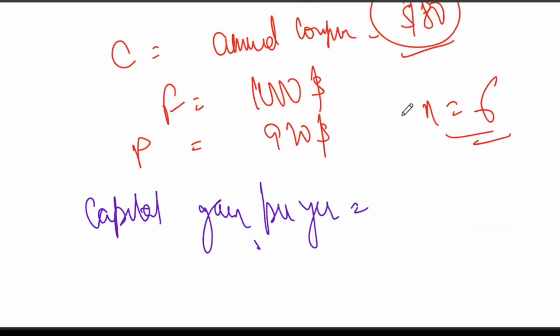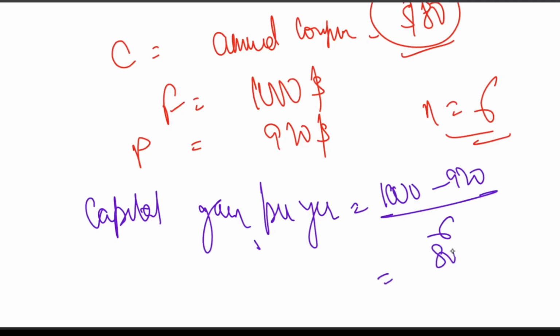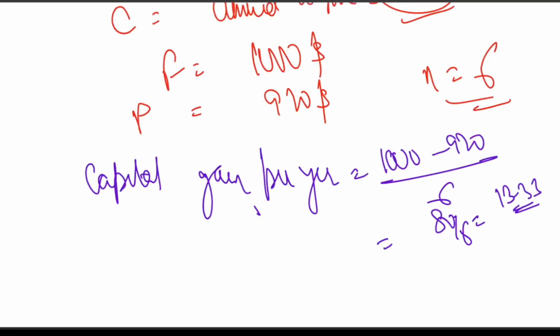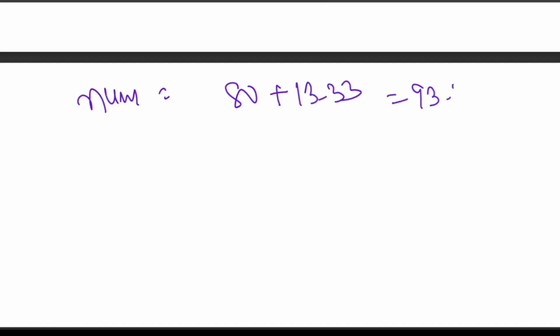First of all, let's come to the capital gain. What is the capital gain per year? Face value is $1,000 and purchase price is $920. So 1,000 minus 920 over 6 years. That will be 80 over 6, which is near about 13.33. So what is our numerator? The numerator is 80 plus 13.33, which is 93.33.